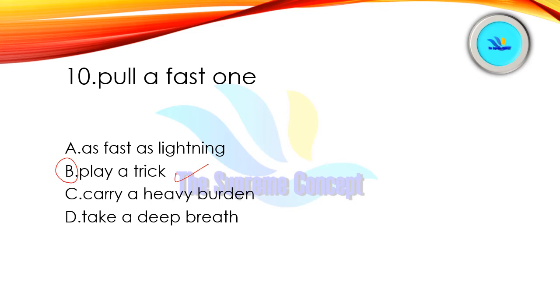That means to successfully deceive someone. If you are deceiving someone, cheating someone, making somebody a fool, that means you are playing a trick, or we can say pulling a fast one, right? So pulling a fast one means to play a trick.